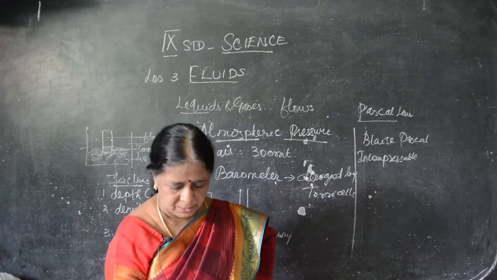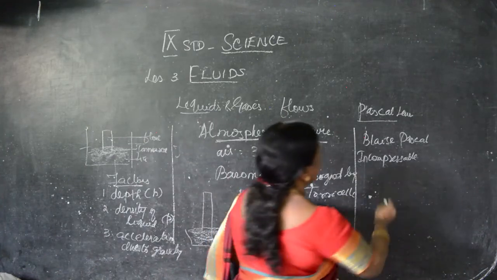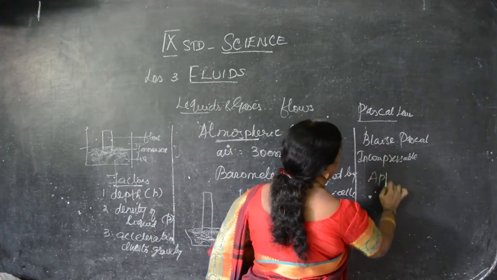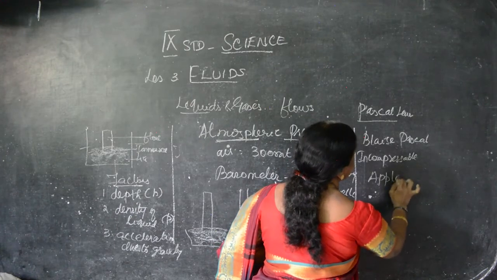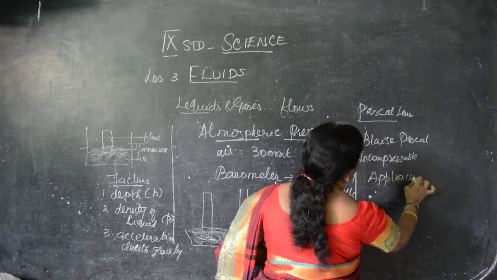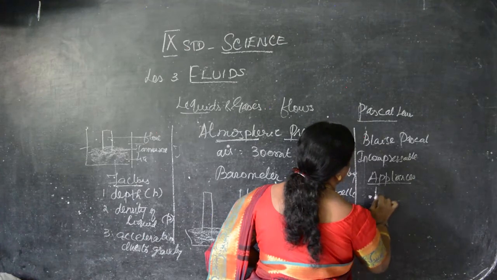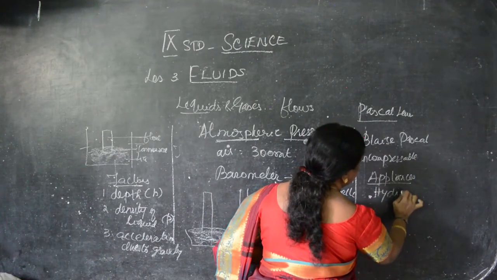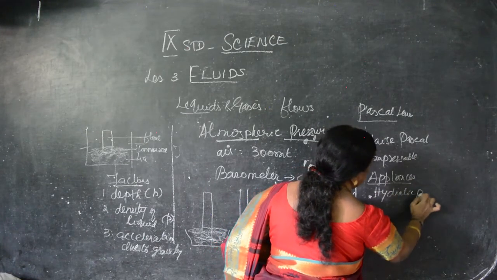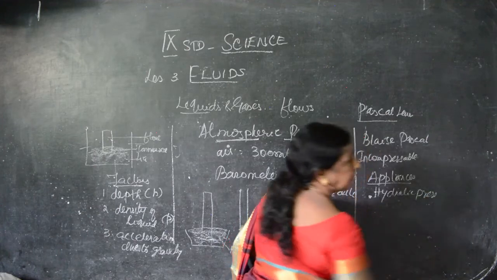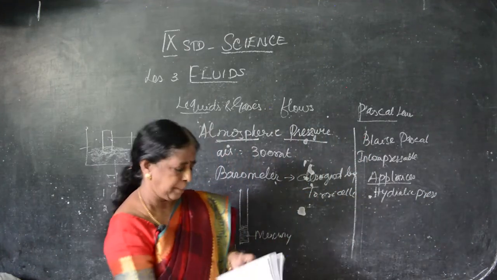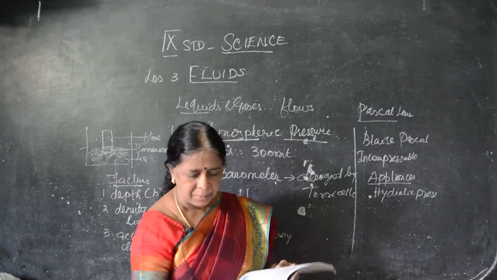So what are the machines? What are the appliances based on Pascal's law? Appliances means instruments. The first one is the hydraulic press. The name itself says it is useful for pressing. The instrument diagram is given here.